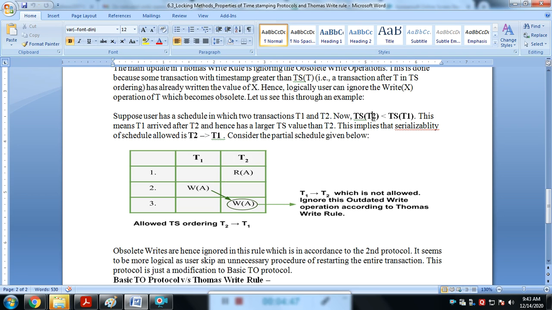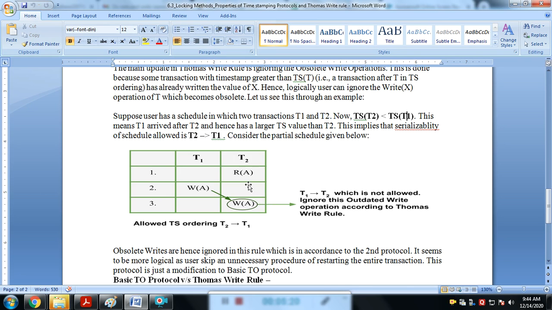You need to consider this situation, and then we can easily understand the concept. That's why the timestamp of T2 is less than T1. When T2 runs and then T1, it is acceptable. The allowed timestamp ordering is T2 then T1, but T1 then T2 is not allowed.